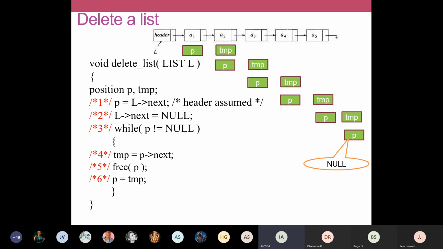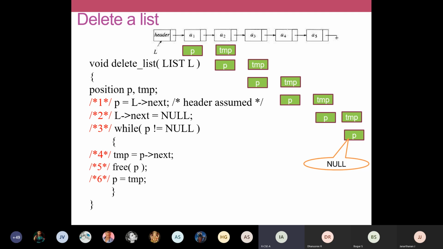To delete an entire list, we should delete the nodes one by one. Initially you have a header. Its address is assigned to P. Then we make this L arrow next as null, making the address field of the header null. Then we traverse to the next node.